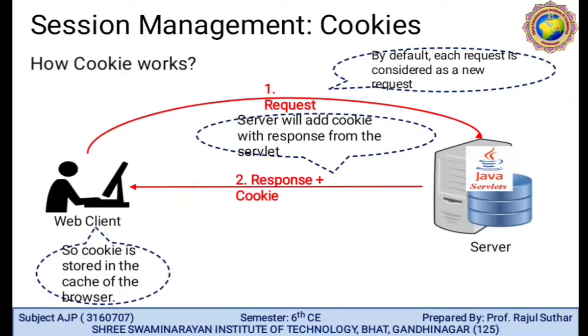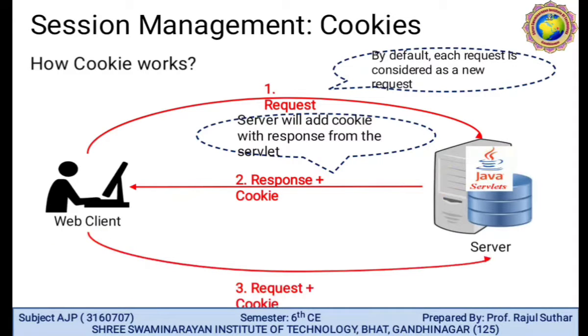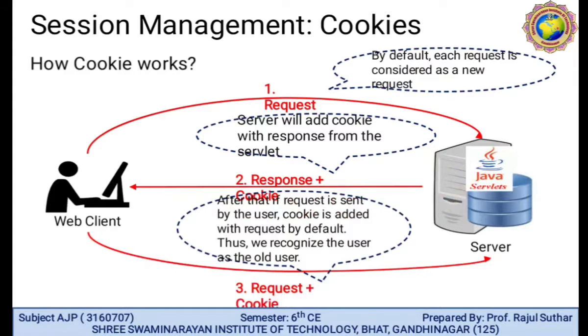The server will add the cookie with the response from the servlet. And finally, we can send the request plus cookie. After that, the request is sent by the user and the cookie is added with the request by default, thus recognizing the user as an old user. If the cookie is already stored in the client browser and the client sends a request to the server, the server automatically assumes whether this client is old or not.